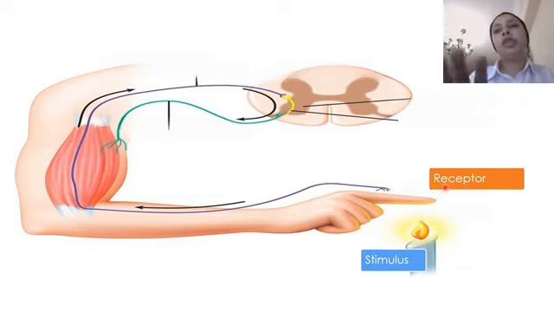The receptors detect any change happening away from the optimum, and they change this stimulus into something called an electrical impulse.